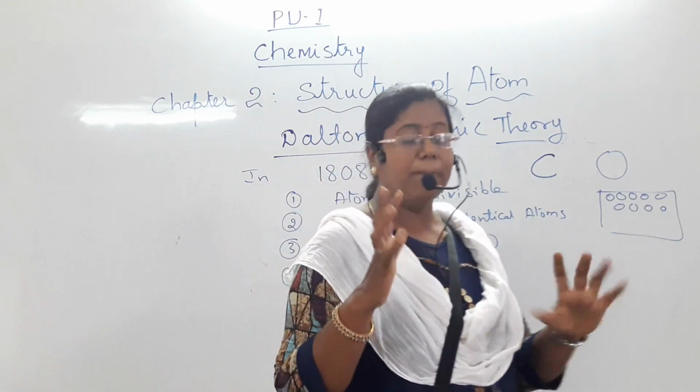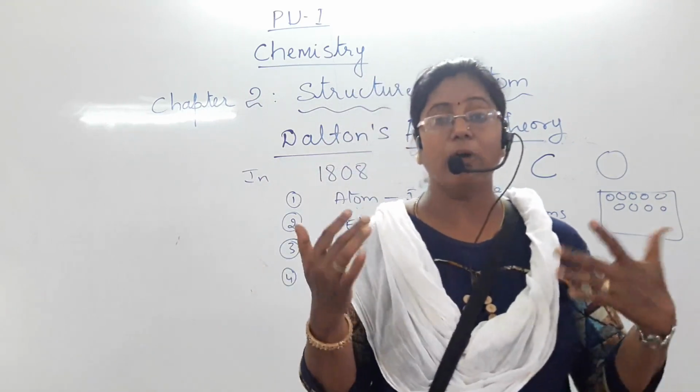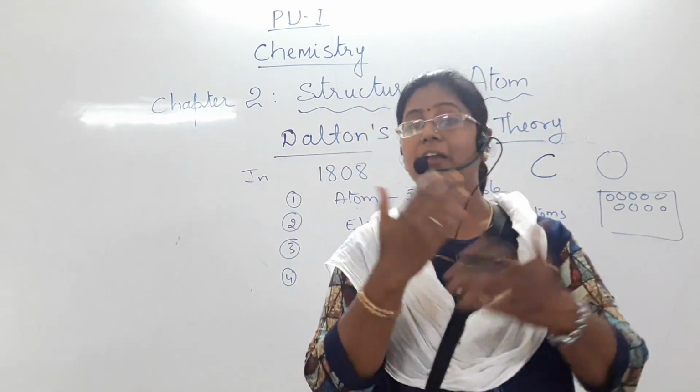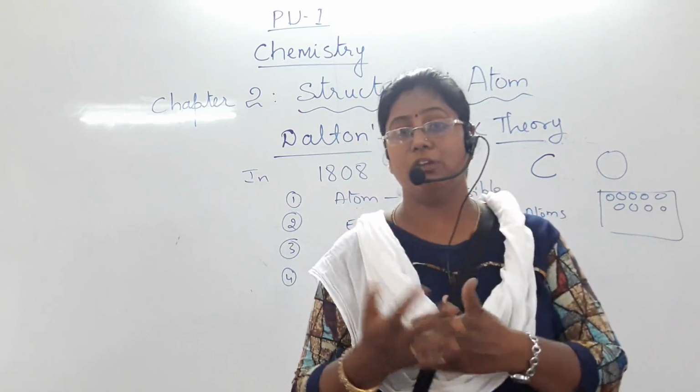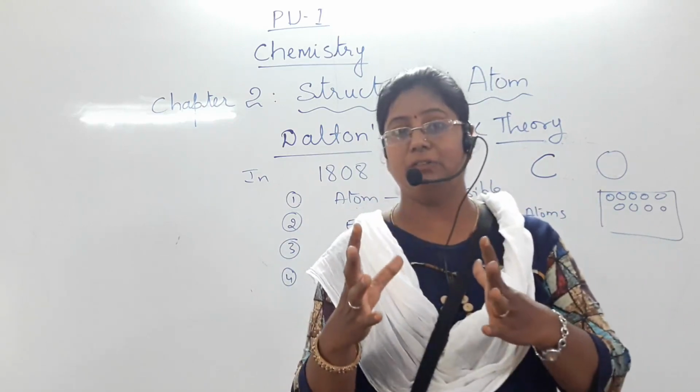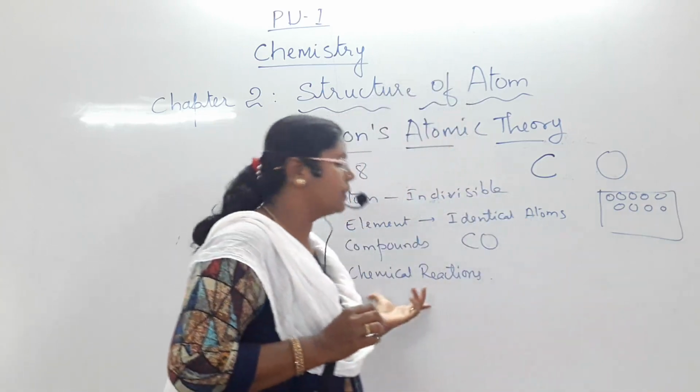How are compounds formed? By rearrangement of atoms in a chemical reaction.